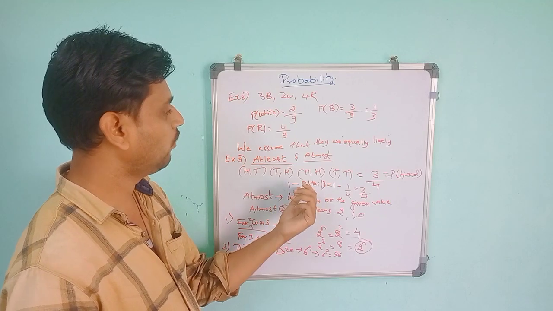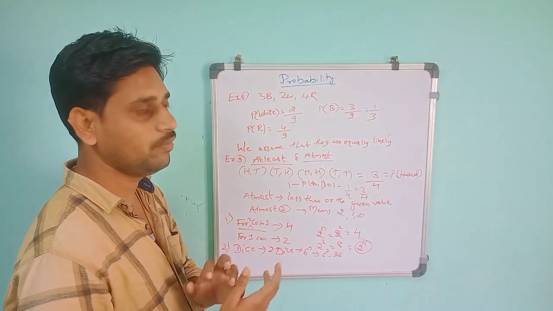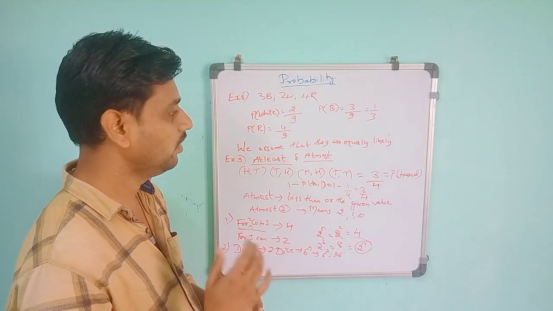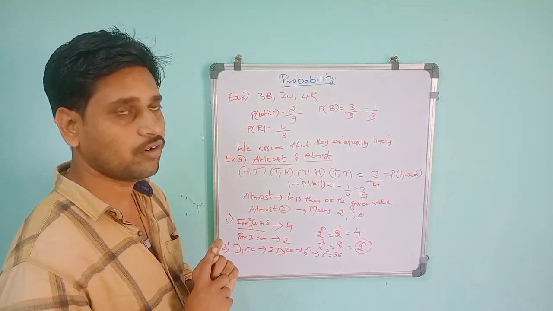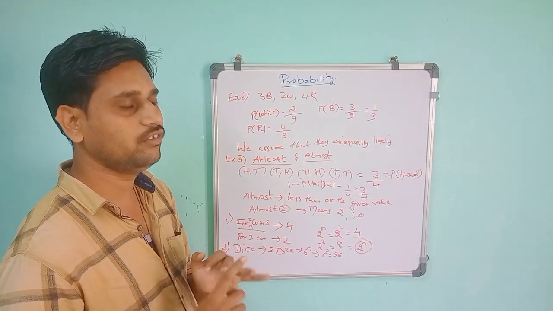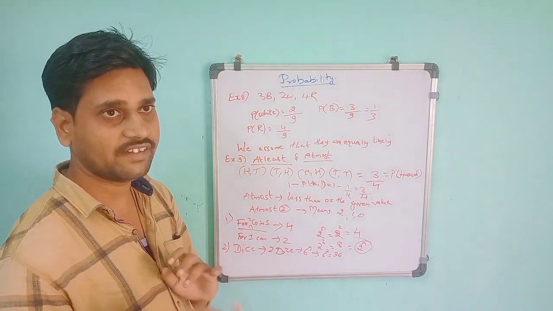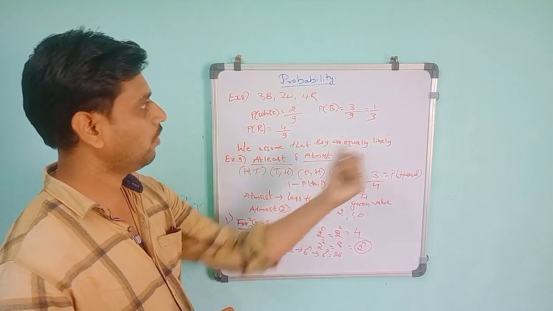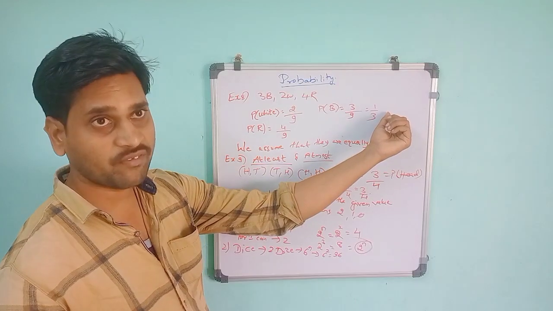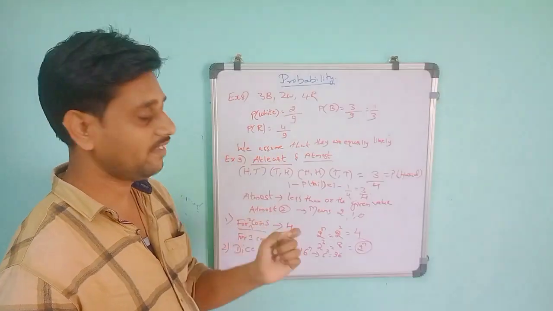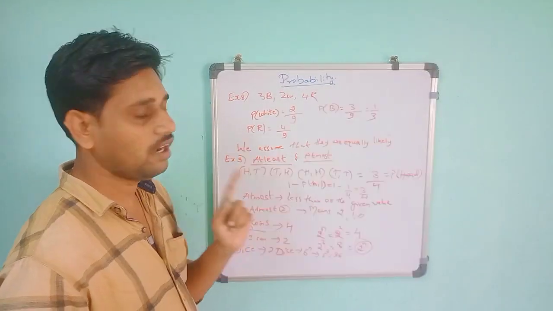There is one method: P(E) plus P(E bar) is equal to 1. The reverse of anything plus itself will always be 1. Probability is never less than 0, and it is less than or equal to 1. It will not be greater than 1. If your answer is 1 by 3, this is less than 1. If you get 3 by 2, that is 1.5, which is wrong. You have to remember that probabilities will never be greater than 1.